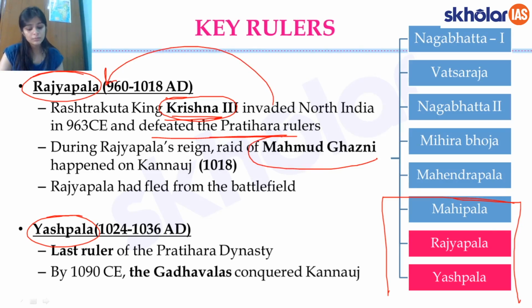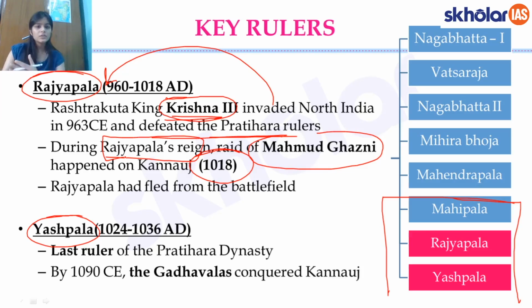Also, the Arabs are becoming more and more desperate to get inside, and after Qasim and Junaid and Tamim, by this time we have Mahmud of Ghazni, whom we'll see in the later lessons as well. But if you know that Mahmud of Ghazni had made several raids to India, one of those raids was during Rajyapala's reign, and Rajyapala fled from the battlefield.